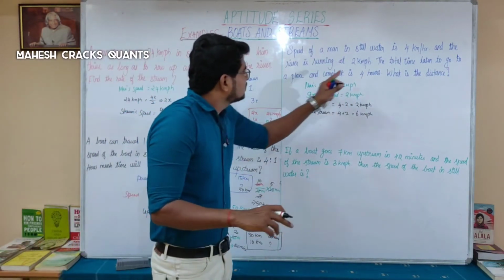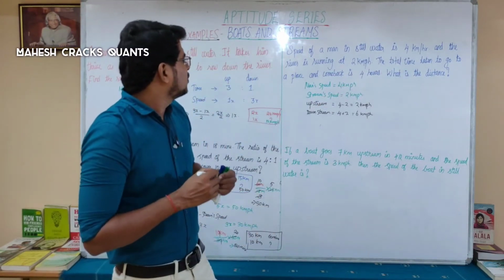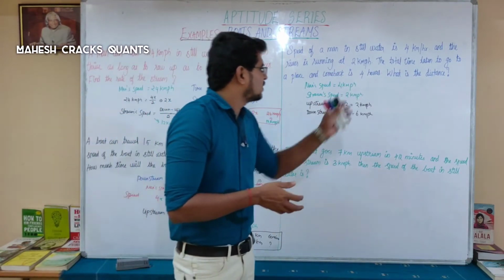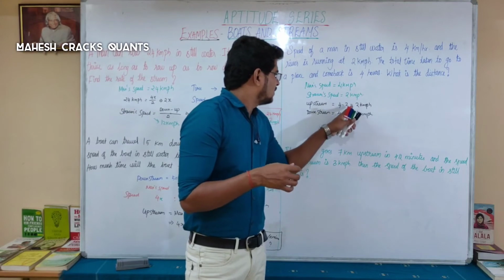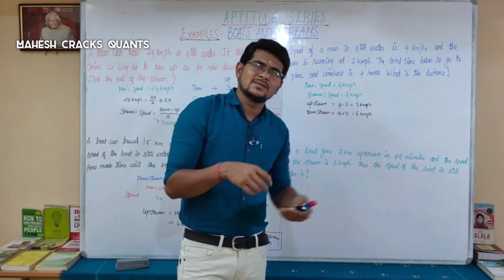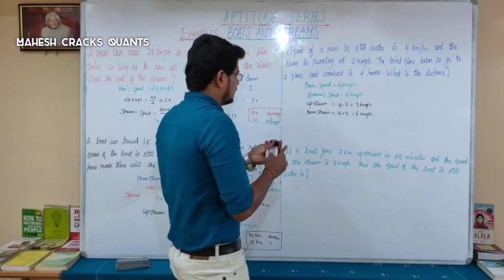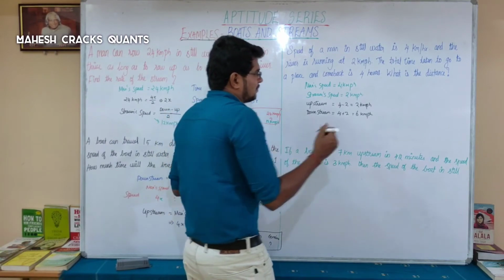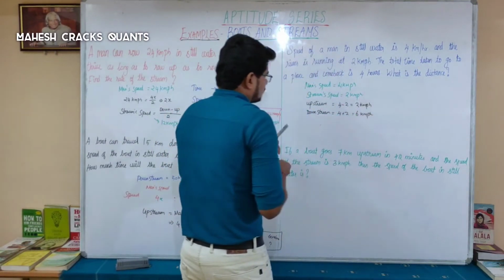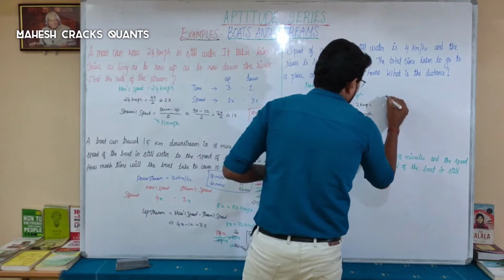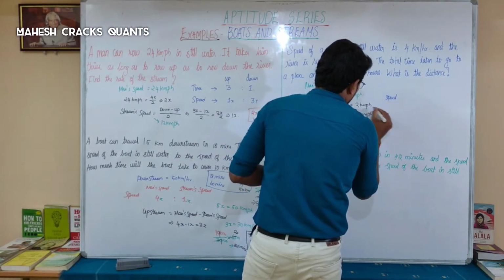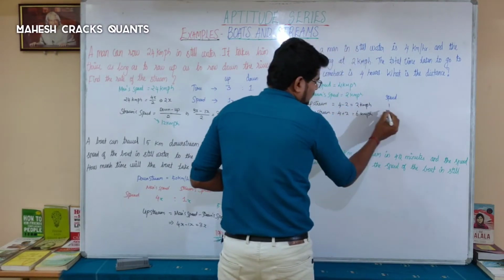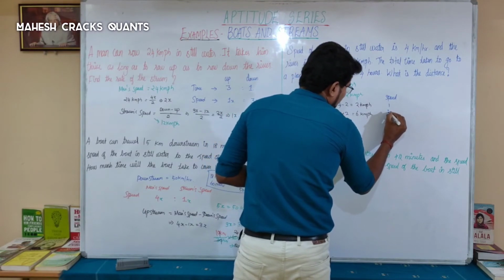And we have the time taken to go to a place and come back is 4 hours. Here we have speeds, so from speeds we could find the time, right? So what is the ratio of up and down speed? 2 is 1 times of 2 and 6 is 3 times of 2.